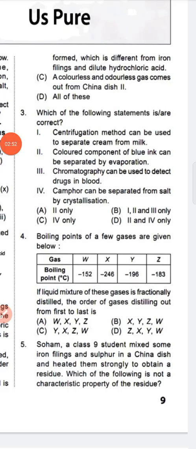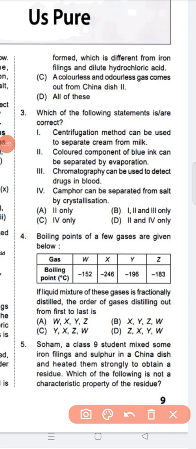So question number 3, what is the question? Which of the following statements is or are correct? Centrifugation method can be used to separate cream from milk. Colored component of blue ink can be separated by evaporation. Chromatography can be used to detect the drugs in blood. Camphor can be separated from salt by crystallization. So the answer will be option B.